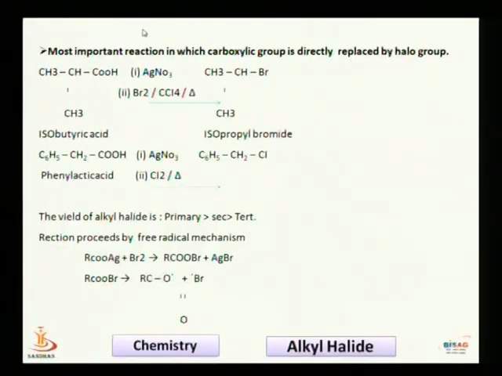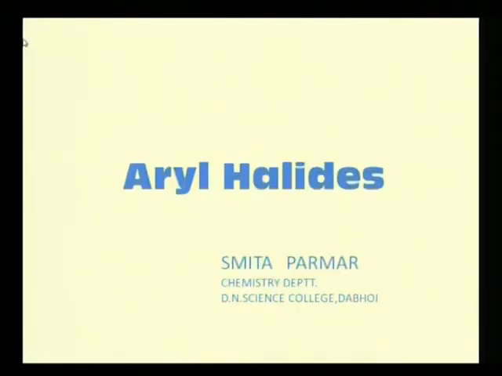So in that method we have to use mercury oxide or lead tetraacetate.